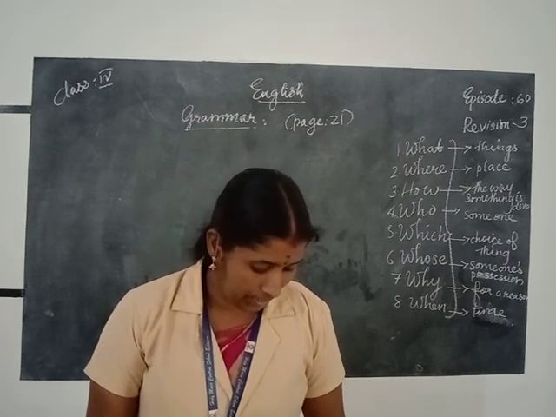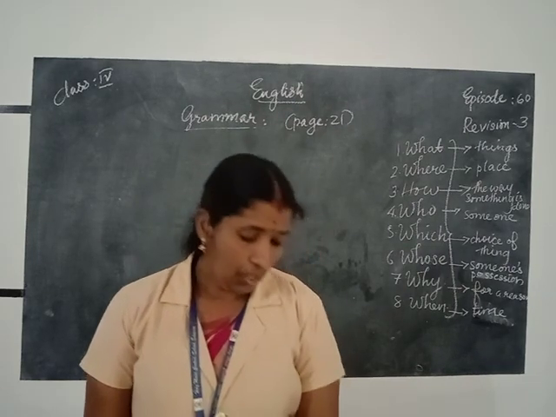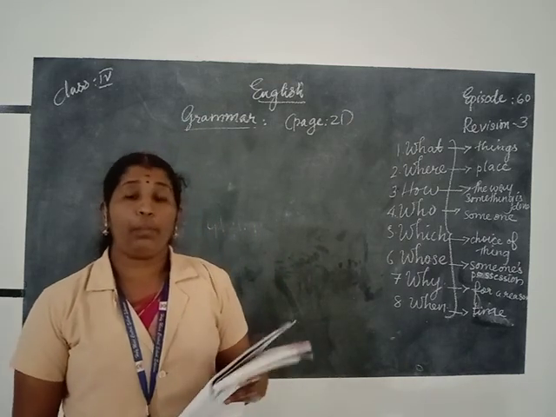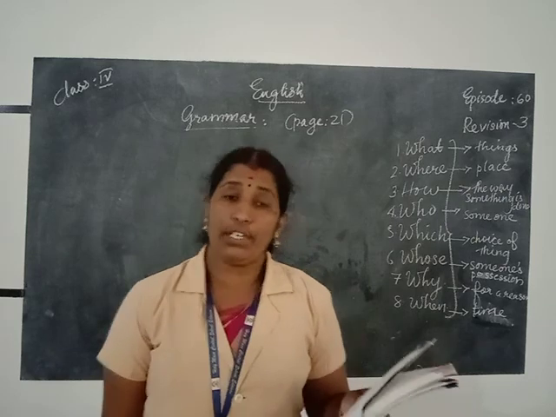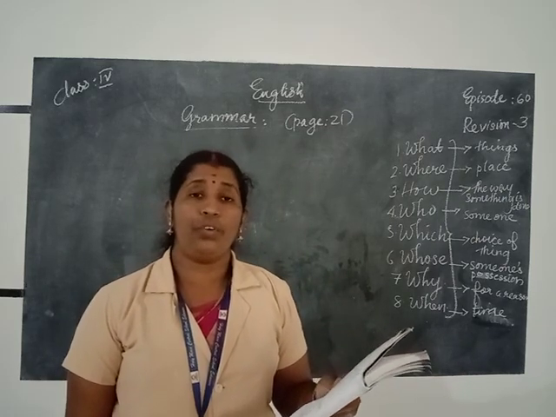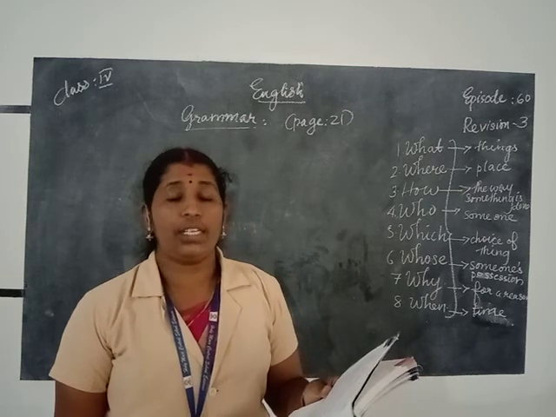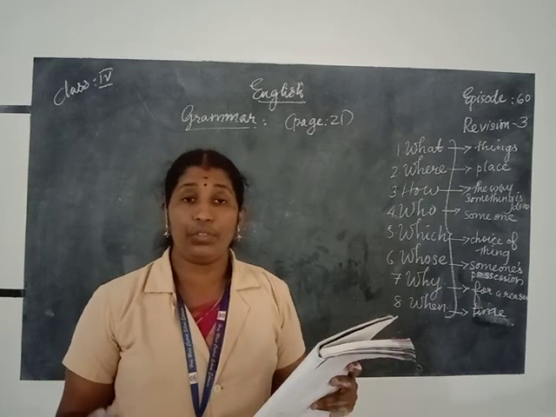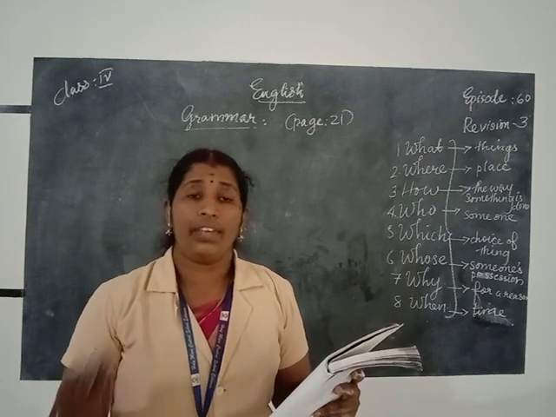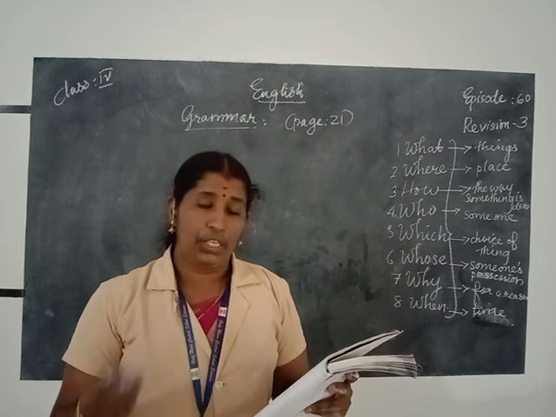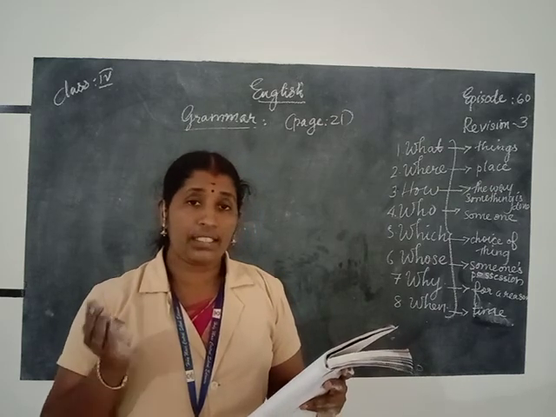Then listen to page number 22. All of you listen. WH words table. You prepare a table about the WH question words and in which context each question word is used. When we want to know about something, we can use the word what. When we want to know about a person, we can ask who.